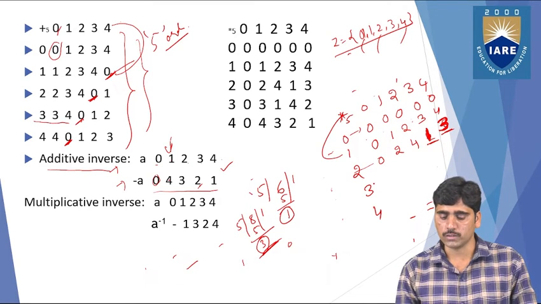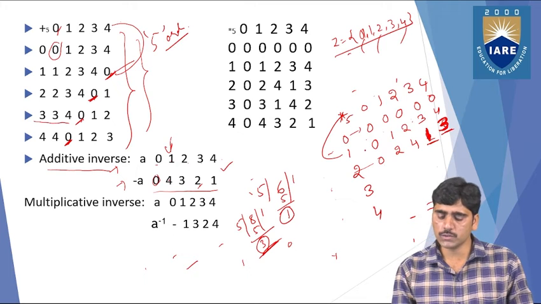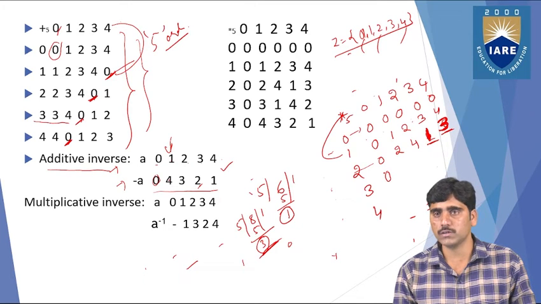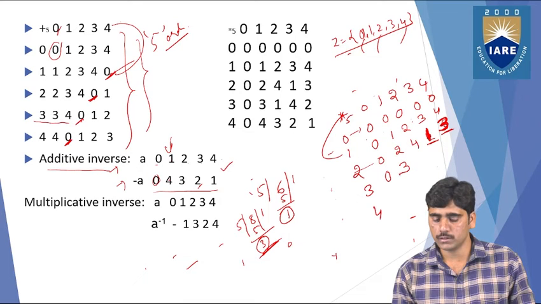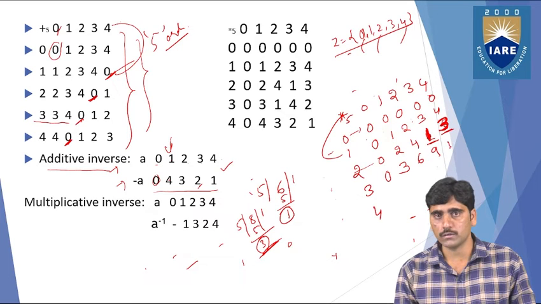And for the 3 also, you can see 3 into 0 is obviously 0. And 3 into 1, 3. 3 into 2, 6. And 3 into 3, 9. And 3 into 4, 12. So here 0 and 3 exist in the set, but 6, 9, 12 do not exist in the set.